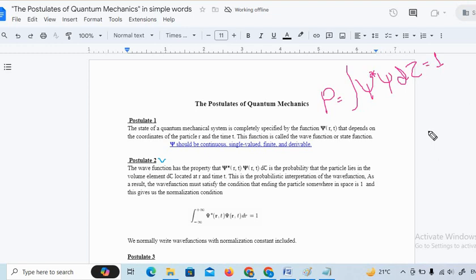Now, what is the meaning of this? First you have to know what psi star is. Psi is the wave function. In some cases, psi can be a complex number, which means it is in the form a plus or minus i b, so there will be an i term. If psi is equal to a plus i b, its complex conjugate must be a minus i b. Mathematically, this is the idea of the complex conjugate.